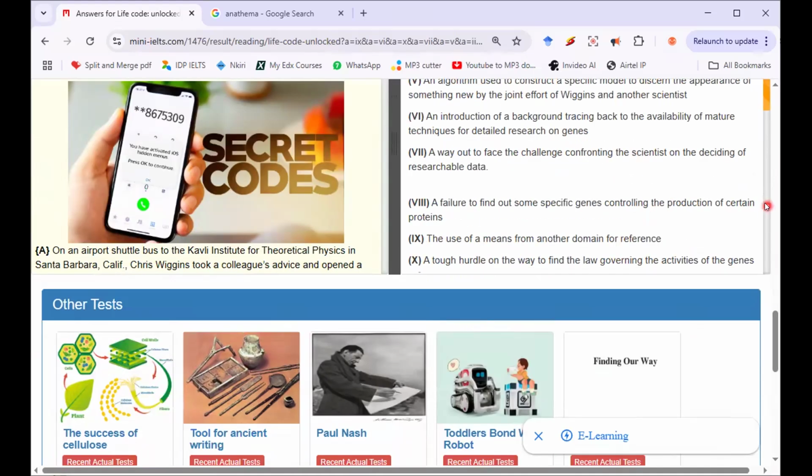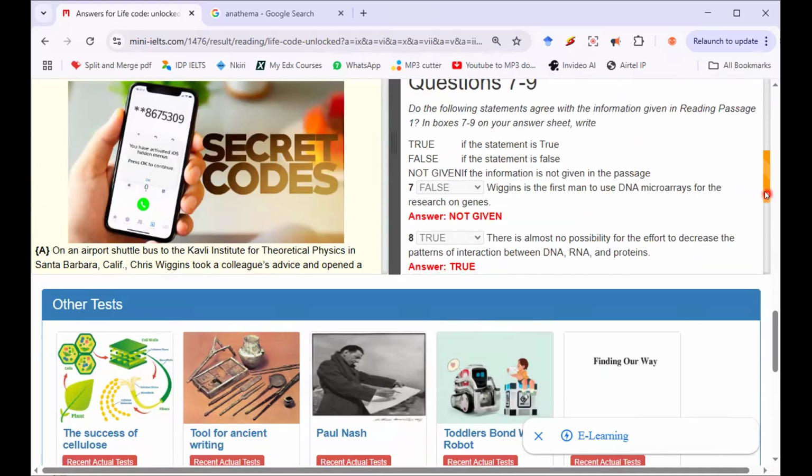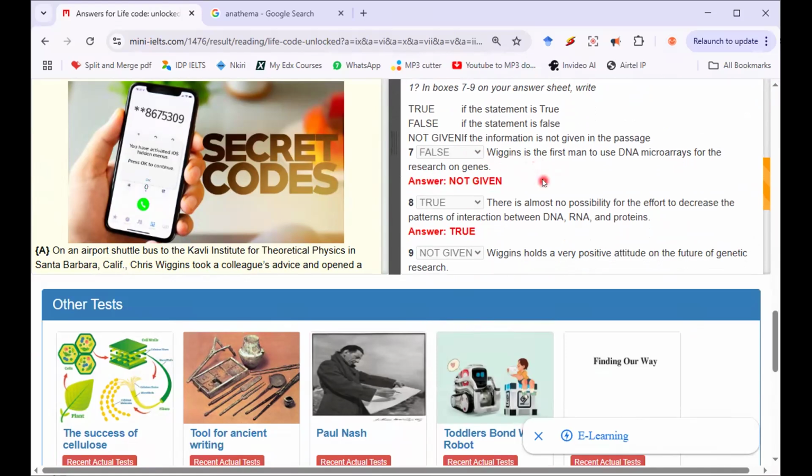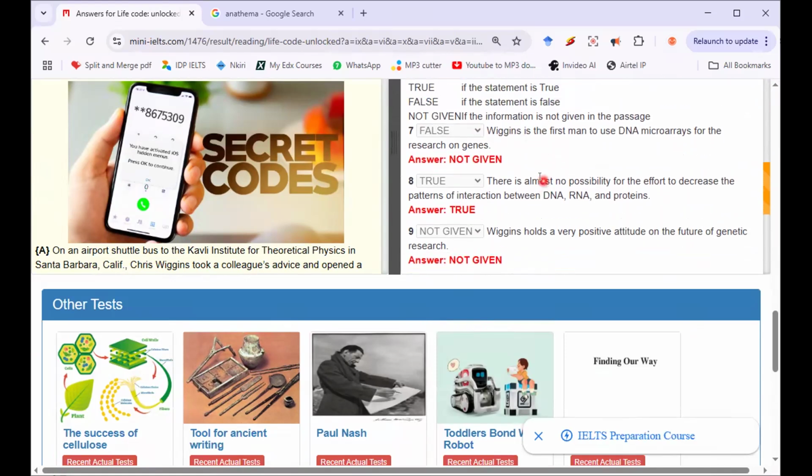I think I picked not. I picked one answer and then I changed my mind. Oh, no, this one I picked first straight away. It's number 8 that I changed my mind. Number 7, they said Wiggins is the first man to use DNA microarrays, and the answer is not given.